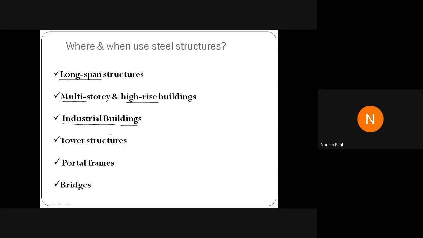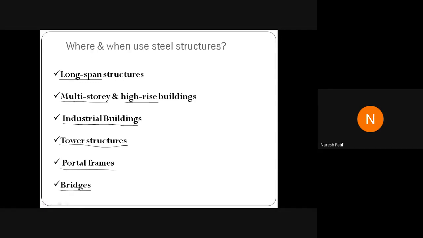Next we have tower structures, like the mobile towers or other multi-story towers; those are also constructed using steel structure. Then we have portal frames. Frames are nowadays constructed using steel structure. Then we have bridges. Just now I discussed the bridges, our railway overbridge.